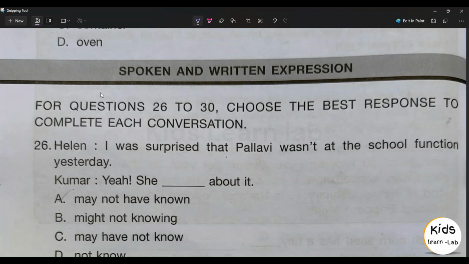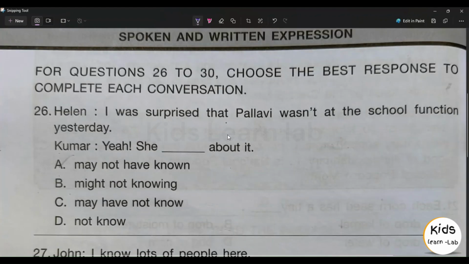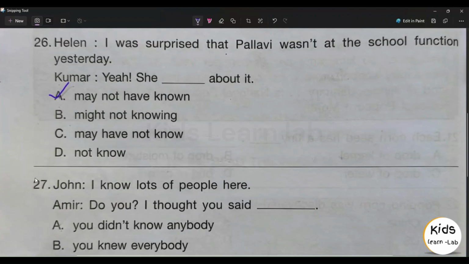Spoken and written expression. For questions 26 to 30, choose the best response to complete each conversation. 26th, Helen, I was surprised that Pallavi wasn't at the school function yesterday. Kumar, she dash about it. Option A, may not have known. Option B, might not knowing. Option C, may have not know. Option D, not know. Option A, may not have known about it.